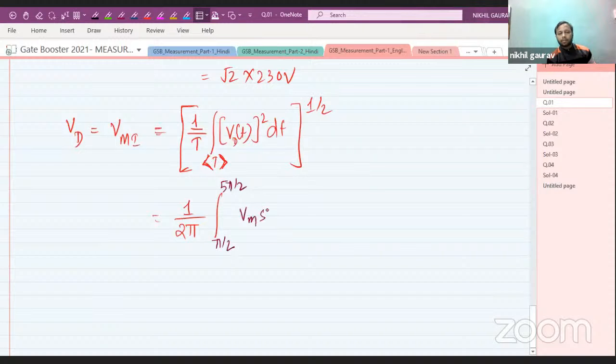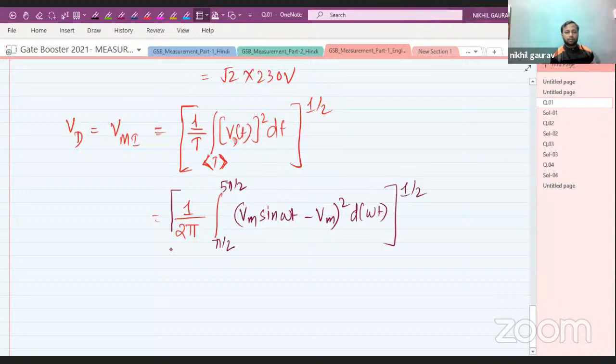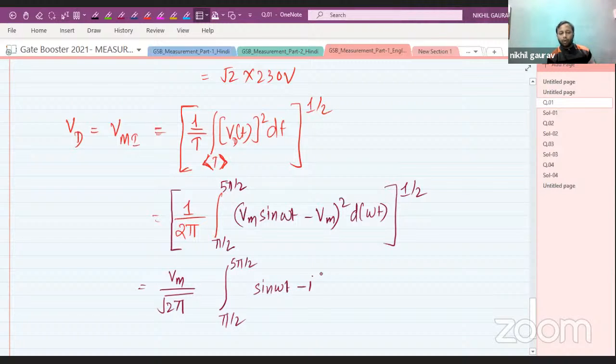This is the root of the integral of (Vm sine omega t minus Vm) whole square d omega t. Let me take out the common Vm from the root, so this value will be Vm divided by root 2 pi, times the integration from pi by 2 to 5 pi by 2 of (sine omega t minus 1) whole square d omega t, and whole root.